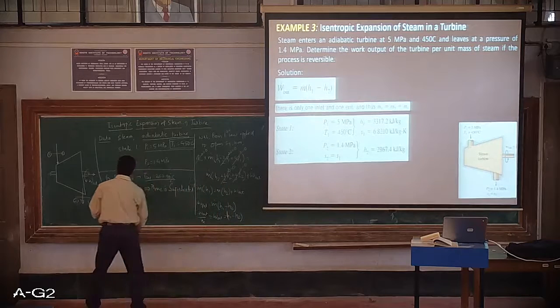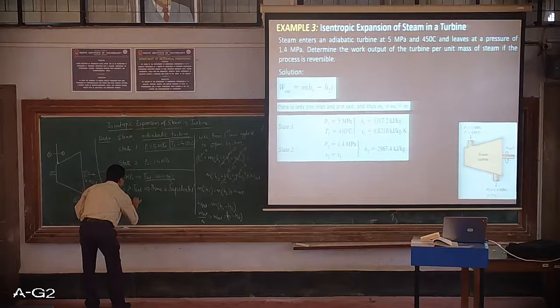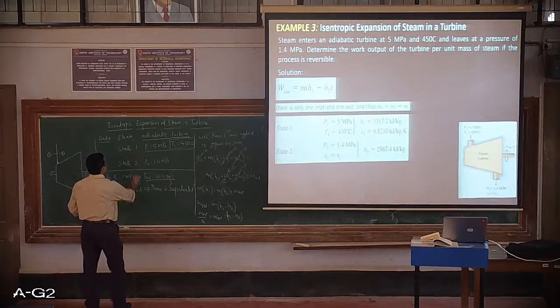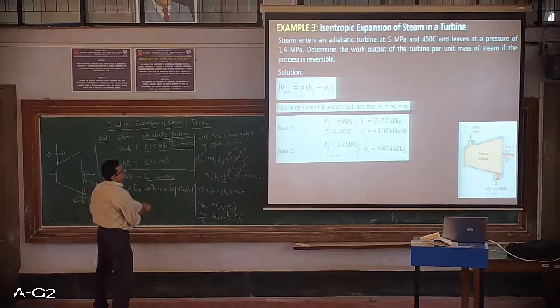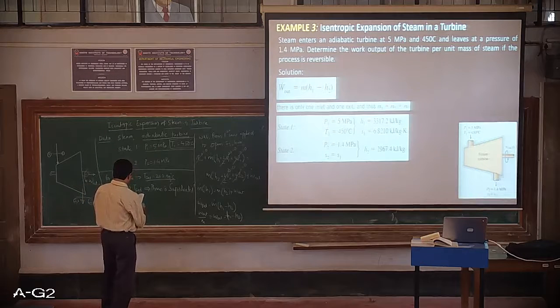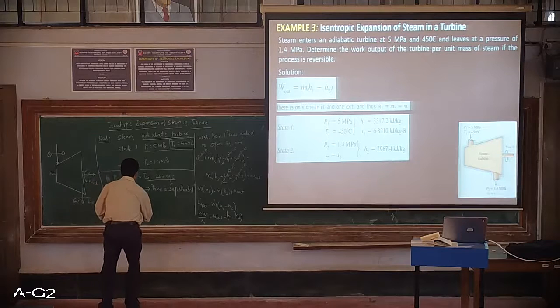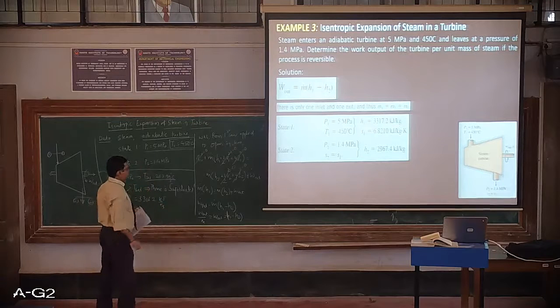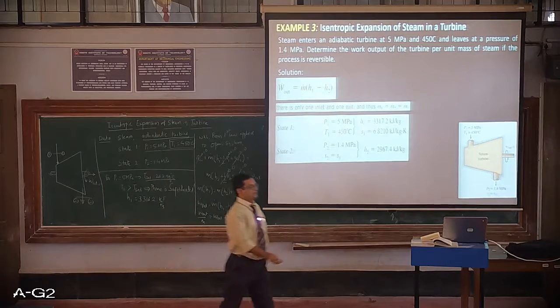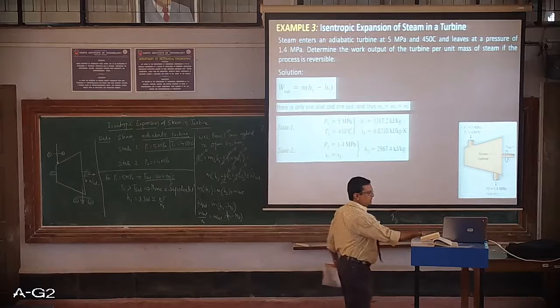So enthalpy is 3316.2. At this point I will be writing the enthalpy at pressure P1 and T1, it's written there, 3316.2 kilojoule per kg. So we are done with the first part, that is enthalpy. So let's immediately calculate